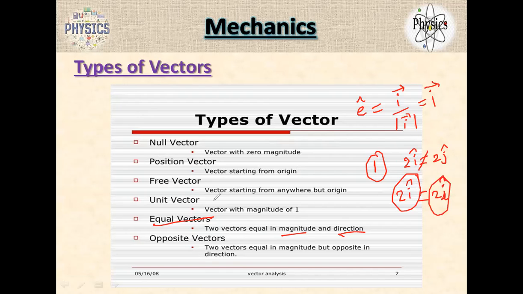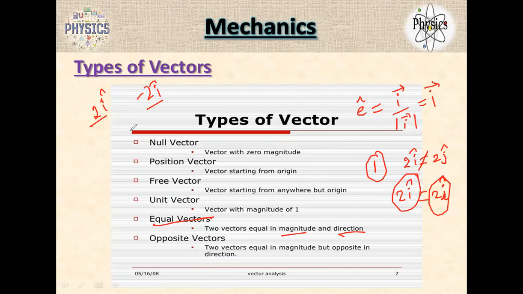We call it an equal vector. What are opposite vectors? 2i and minus 2i. They are equal vectors, but they are in opposite directions. One is in the positive x direction, the other in the negative x direction. If it is the positive x direction, you should take plus.